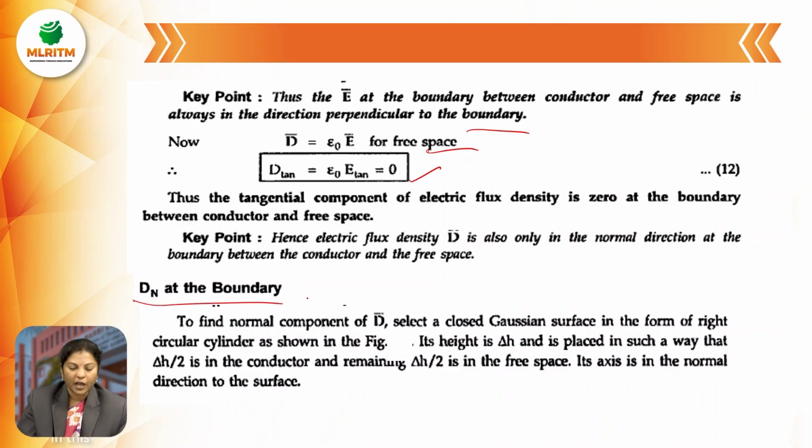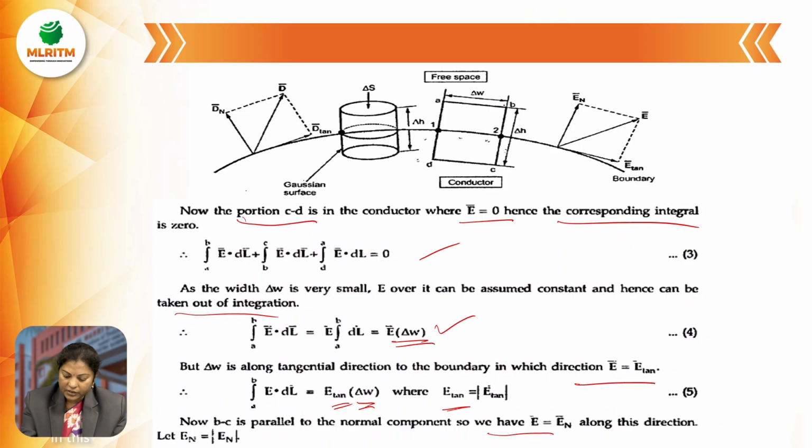Next, we need to find the normal component, that is the electric flux density normal component at the boundary. To find the normal component of D, select a closed Gaussian surface. We already selected the closed contour, and this is the Gaussian surface. For this surface, we need to calculate the boundary conditions for electric flux density.